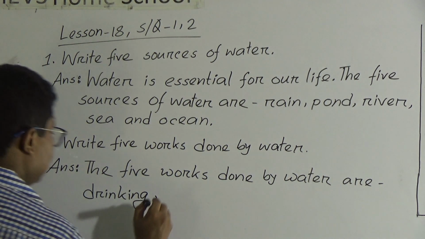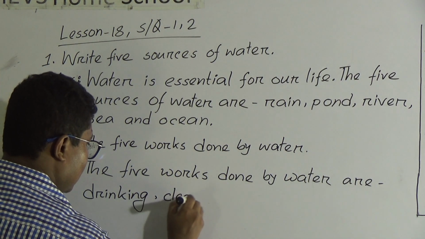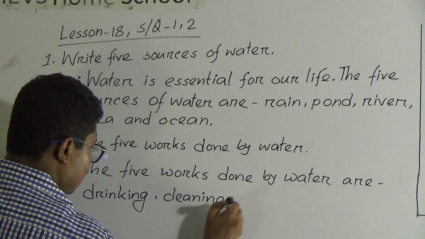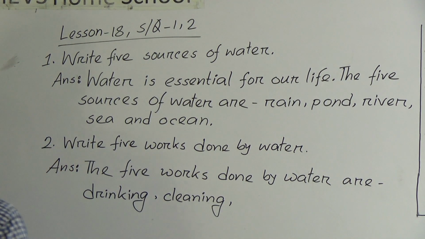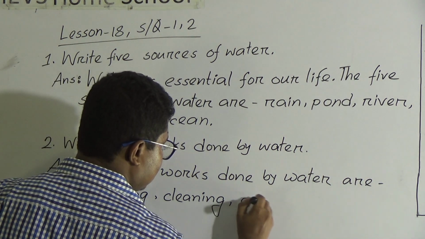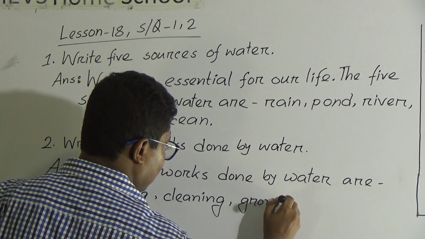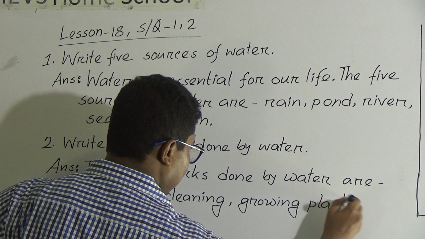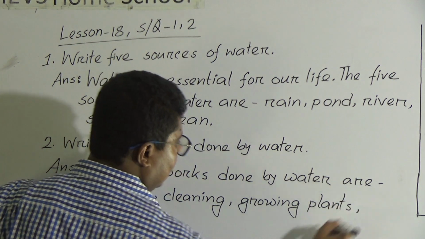Then next one is cleaning. Clean our clothes, ourselves also. Next one, growing plants. Okay.